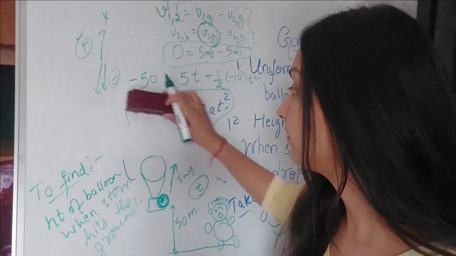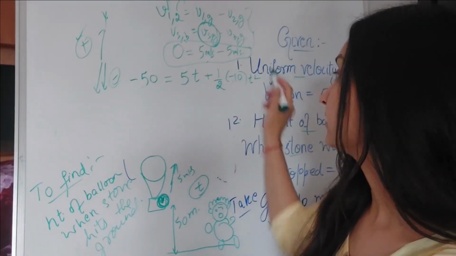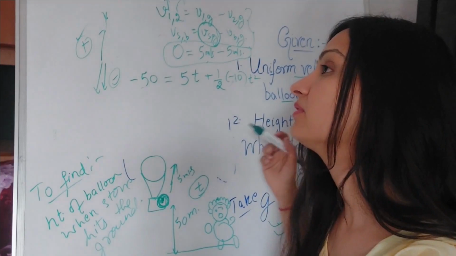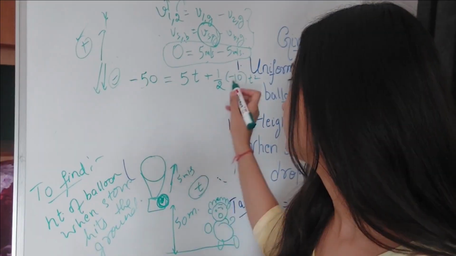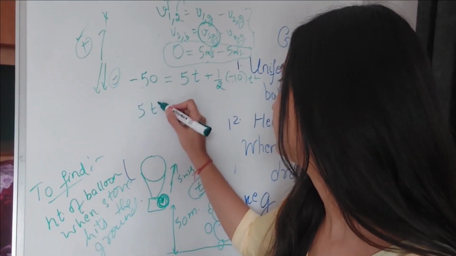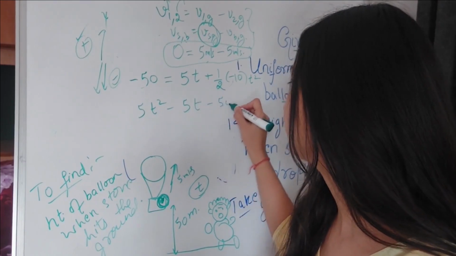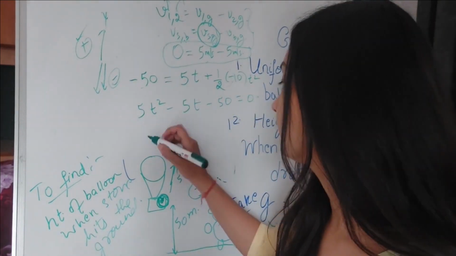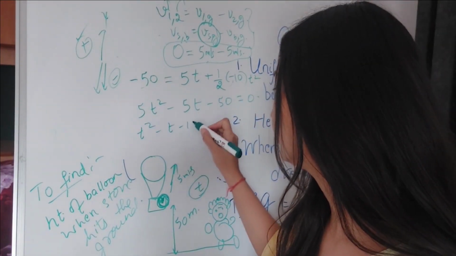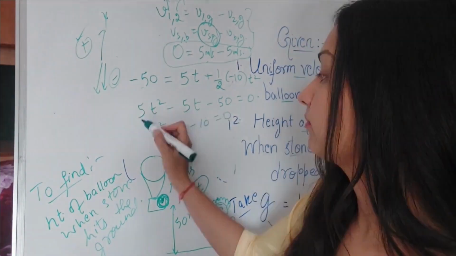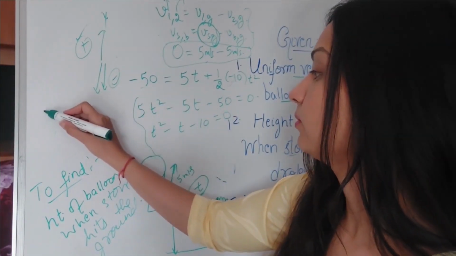So let us try finding this time. You can see this is a quadratic equation in time t. So this equation is 5t square minus 5t minus 50, isn't it? Or you can write it as t square minus t minus 10 is equal to 0. From here you will get the value of time. You know how to find time.